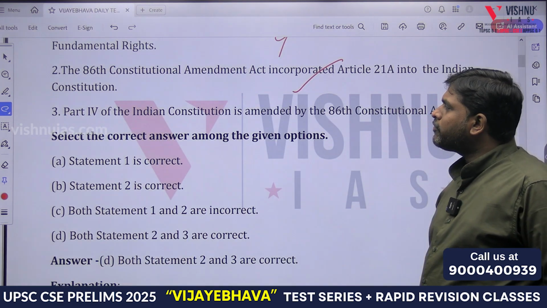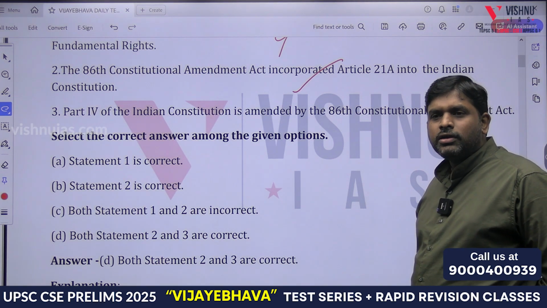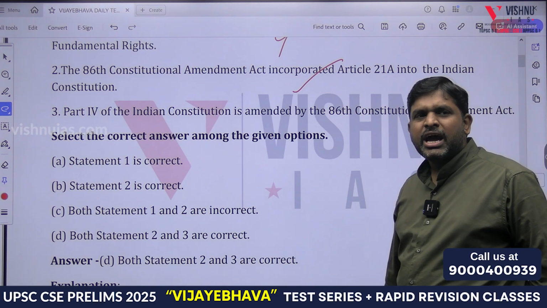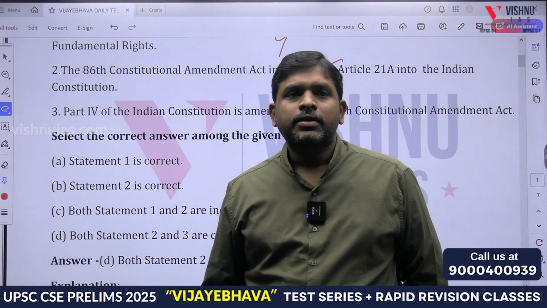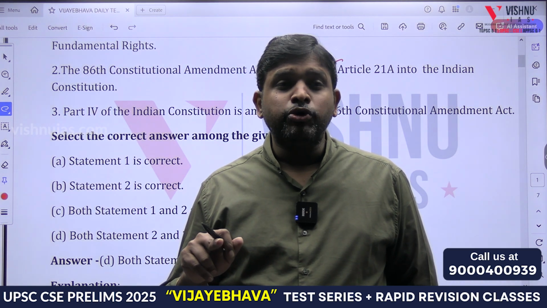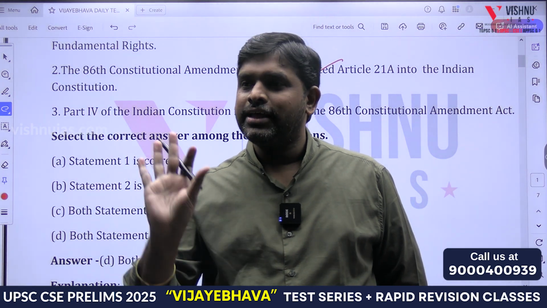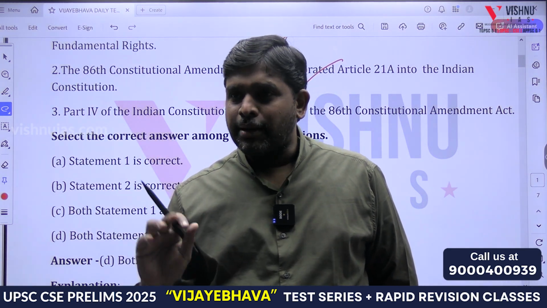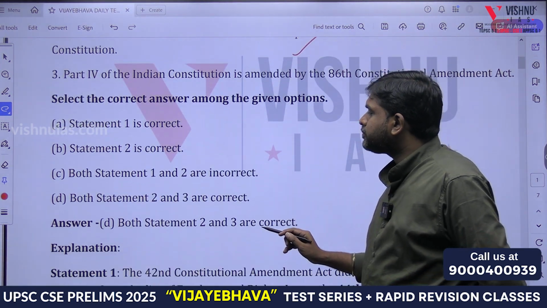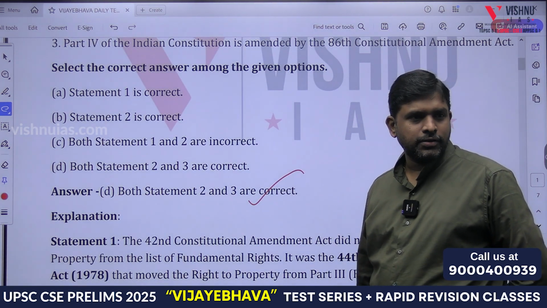Next. Part 4 of the Indian Constitution is amended by the 86th. What is Part 4? DPSP. In DPSP, Article 45 is what? Education. Earlier it was 6 to 14 years the duty of the state. Now 0 to 6 years the duty of the state to provide early child care. So DPSP got amended. So the answer is what? Both statements 2 and 3 are correct. Yes or no?